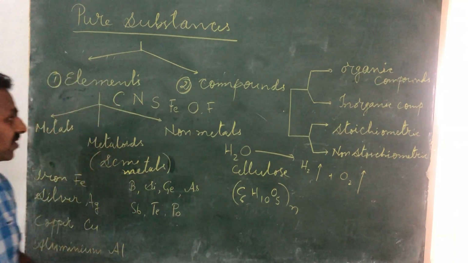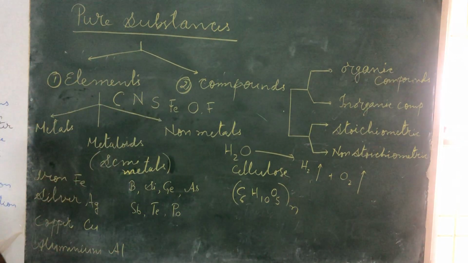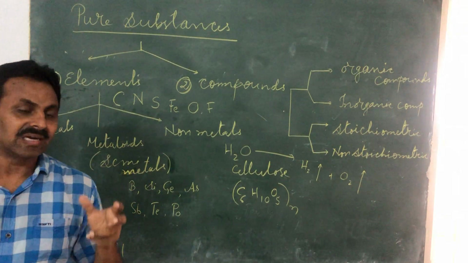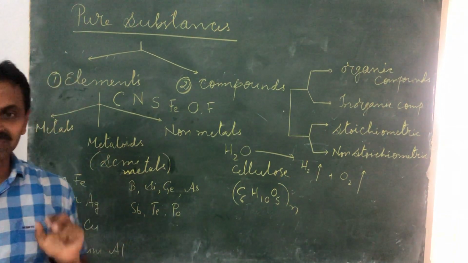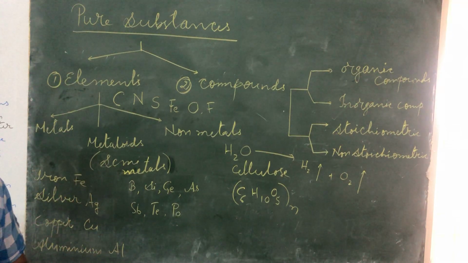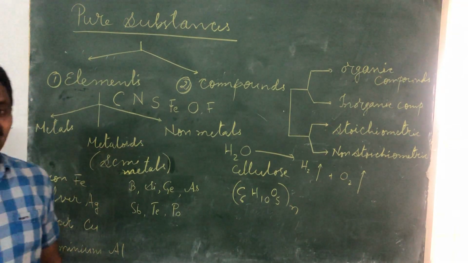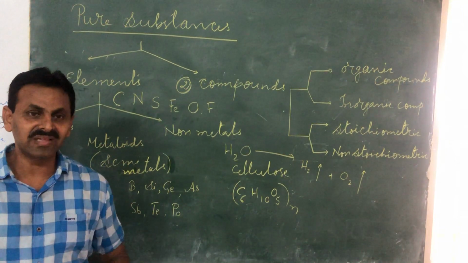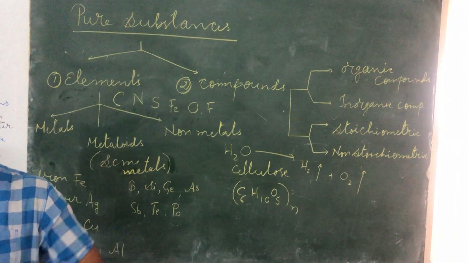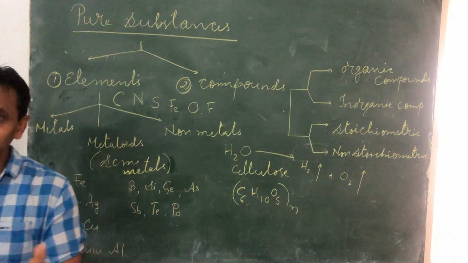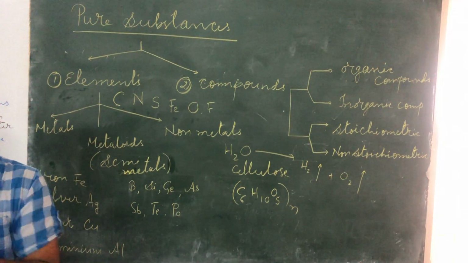We have several examples. These elements are basically divided into three types. How many elements are there, children? 118. Maybe I have said this 10 times so far. There are 118 elements. Learn these elements in bits. 5 elements every day.